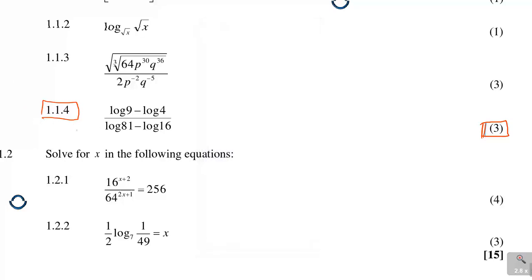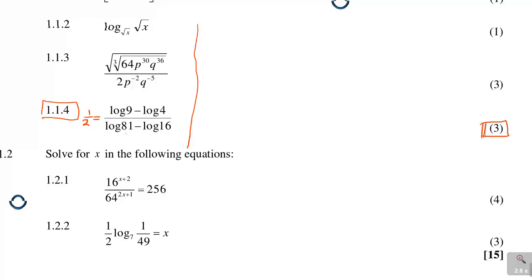1 over 2. I'll write it on the other side. The answer here is 1 over 2. Now I need to prove how the calculator got that. What do I do? Just study it well. We have got log 9 here. We have got 4 here. See, when you do lessons with me, you'll already see what is happening here. Now, what is it that I'm saying? The 9 and the 81 are related, and the 4 and the 16 are related. I hope you're already picking that up.